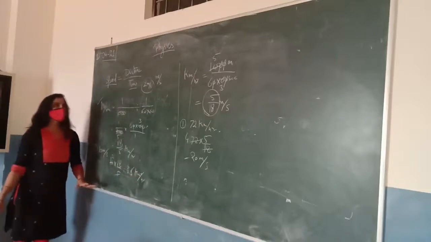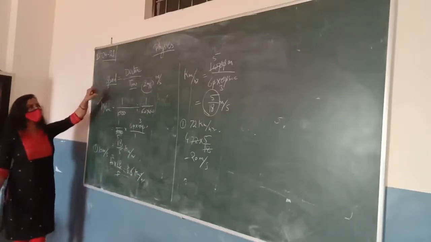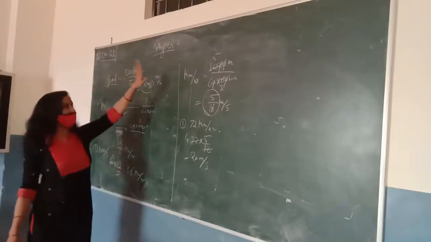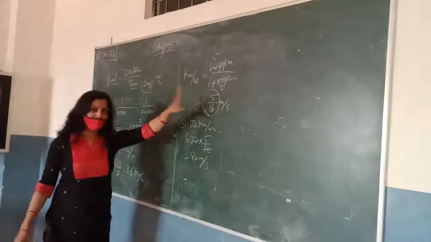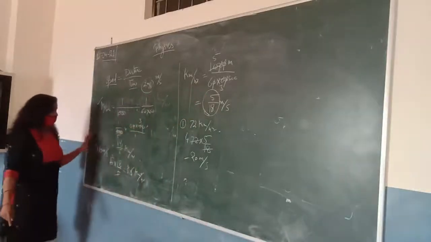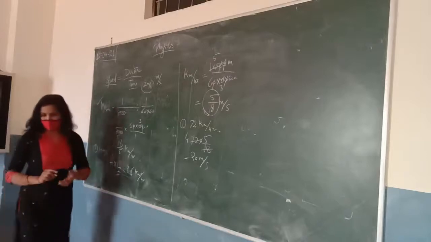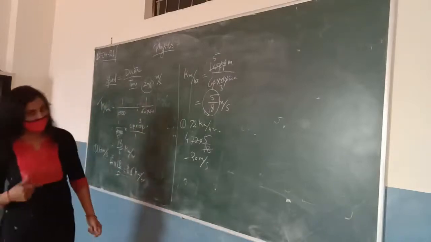So what we have learned? First, speed. What is the standard unit of speed? And how can we convert kilometer per hour into meter per second? And the second thing, how can we convert meter per second into kilometer per hour? This is the one thing about the speed. Now the other thing is average speed.